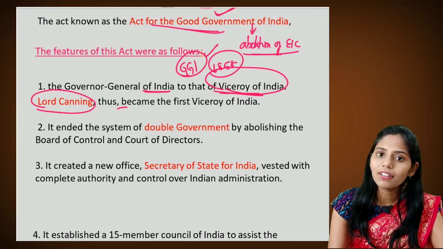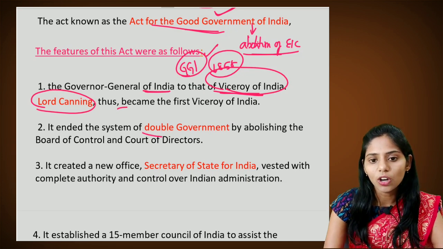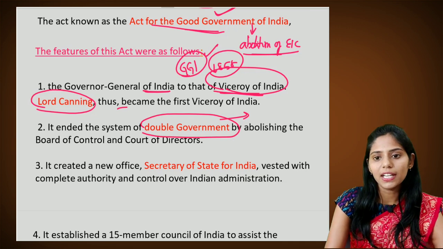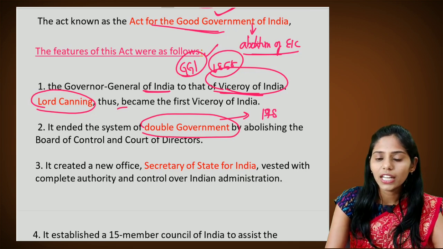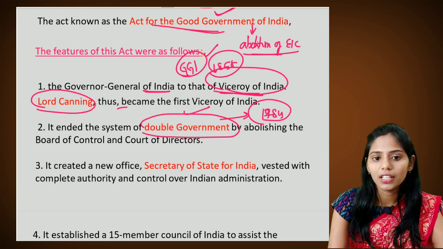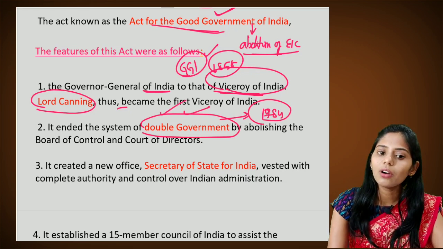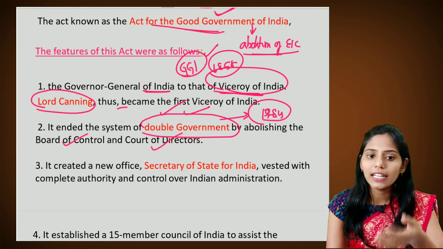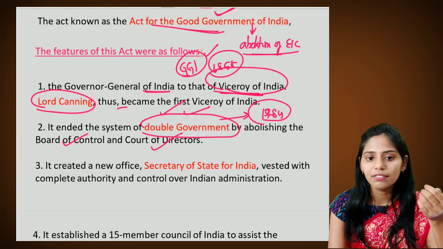And the second important one is the end of the double government. We studied already about this double government. This came up in Pitt's India Act of 1784. Now the end of this double government happened. In this double government, we have the Board of Control and also the Court of Directors, and this was ended in this Act of 1858.